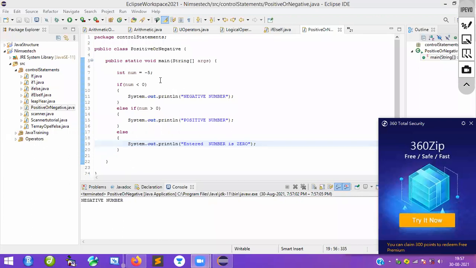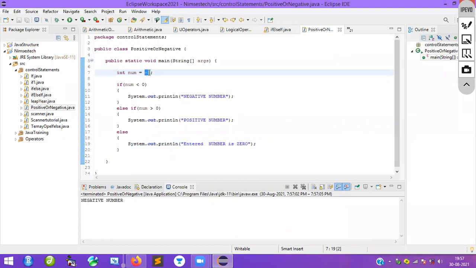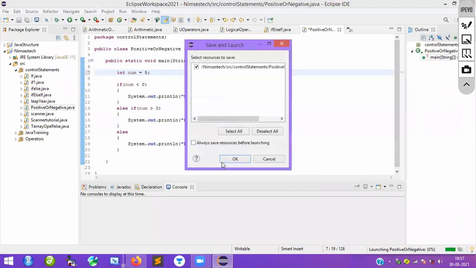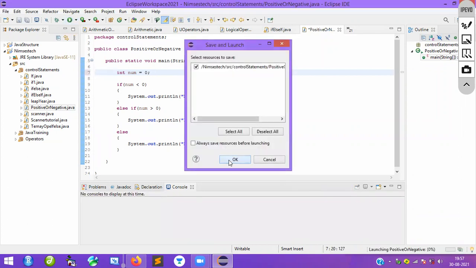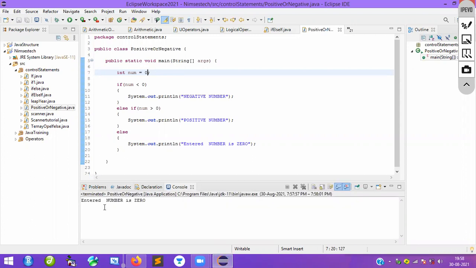So that is a negative number. What I will do is change this number. Instead of -5, I will use 5. Now you see what answer you will get. See here, you are getting positive number. Yes or not? Now I will make it 0 here. Now you see. See, the entered number is 0. For each and every case, it is giving the perfect answer. Then it is good programming.